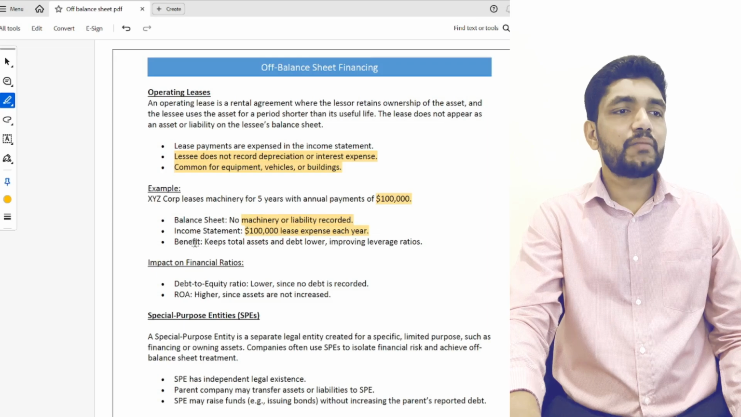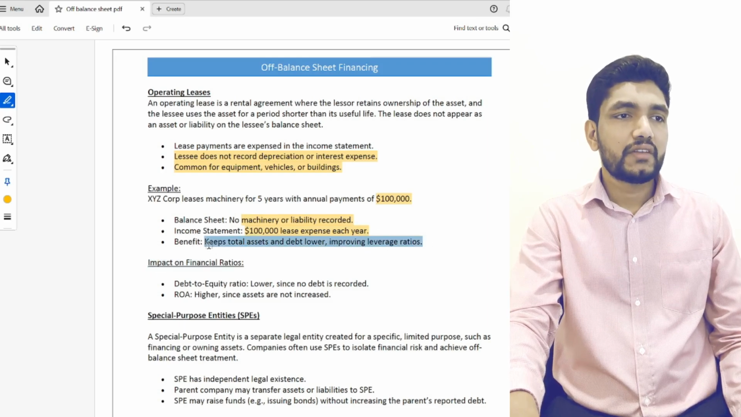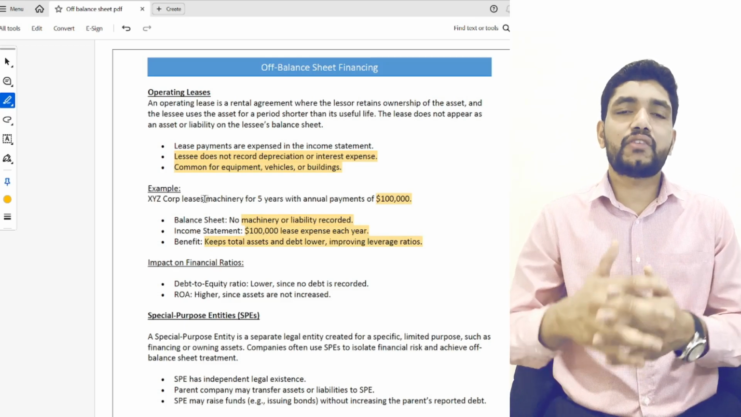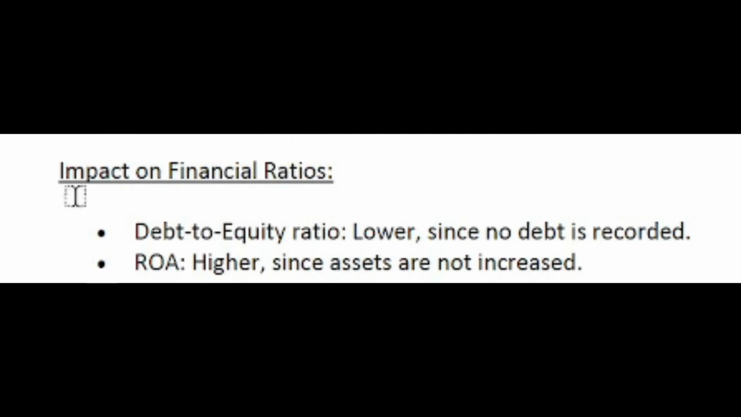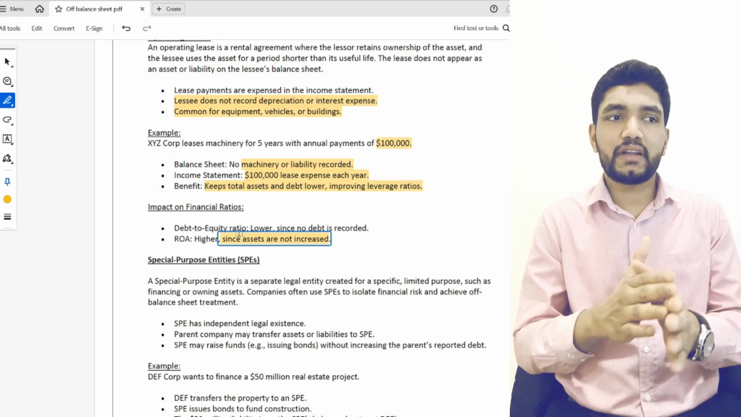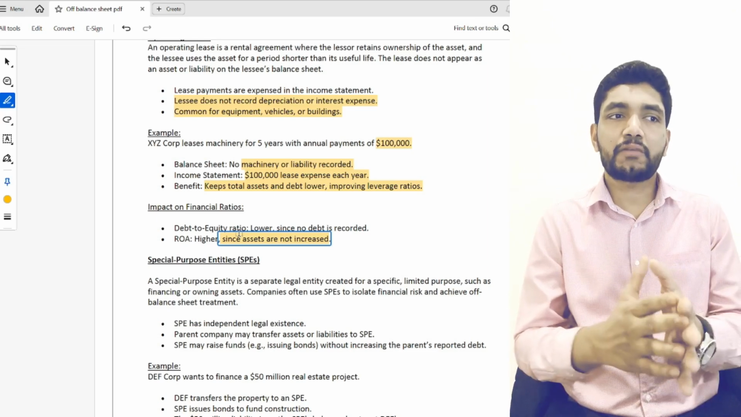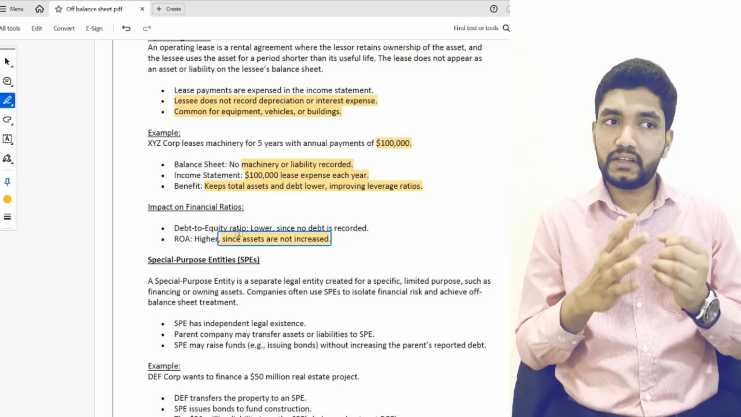The benefit is keeping total assets and debt lower, improving leverage ratios. What is the benefit for this company? It is keeping its assets and debt lower and improving its leverage ratios. So what is the impact on financial ratios? The debt equity ratio shows lower because this debt is not reported in the balance sheet. The return on assets will also show higher because the asset is not recorded in the balance sheet.